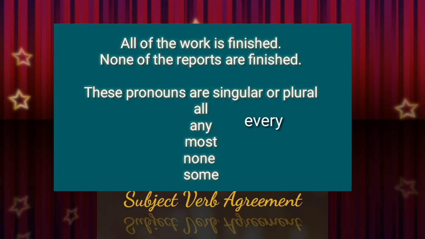All of the work. Work is singular. So whenever we use all, none, any, most and some in sentences, the verb should be followed by the subject that is used along with these pronouns. Understood? Here, all of the work. Work is the main subject that comes, isn't it? So that's why, since work is singular, it should be followed by the verb is.